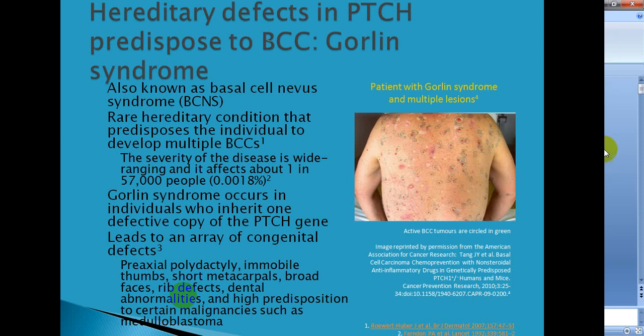This hedgehog promotes cancer by directly regulating cellular growth and survival.